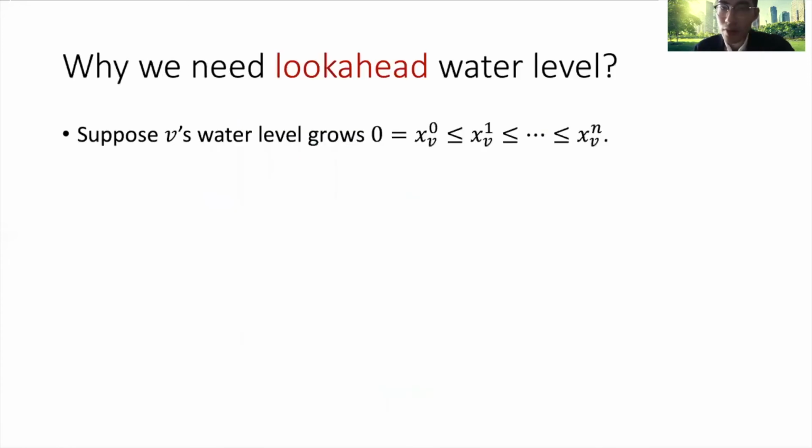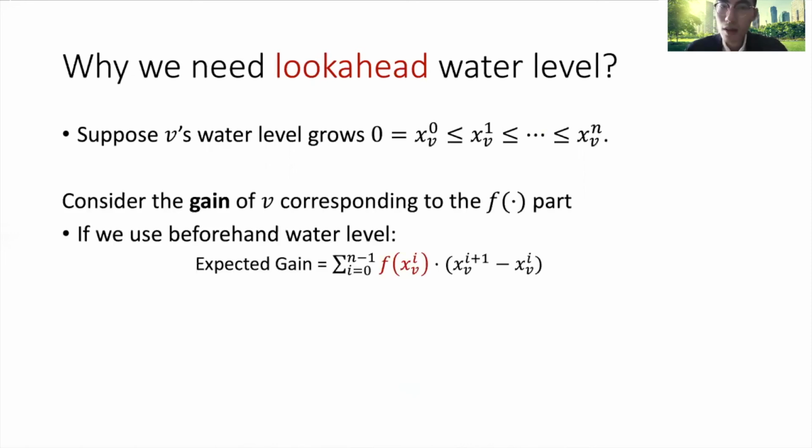So for each vertex v, we know its water level grows from 0. We assume that after the deadline of the first vertex, its water level grows to xv1. After the deadline of the second vertex, it grows to xv2, and so on and so forth. So now let's consider the gain of v corresponding to the F part. At the deadline of the ith vertex, the price of v will be f(xv_i).